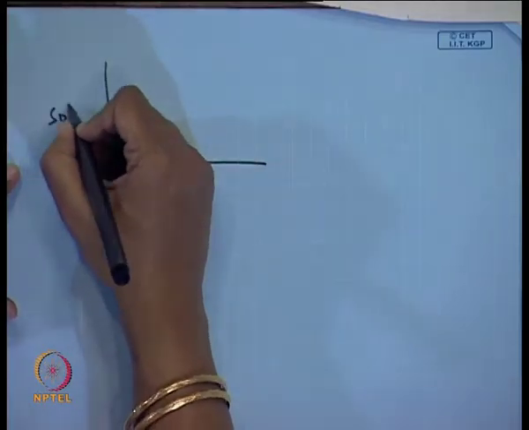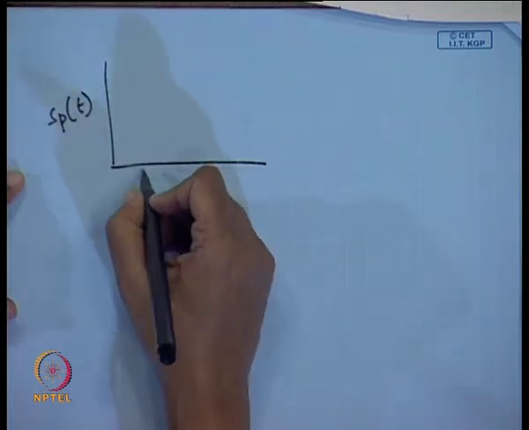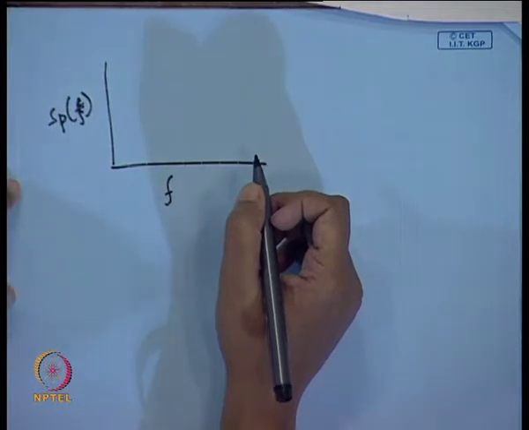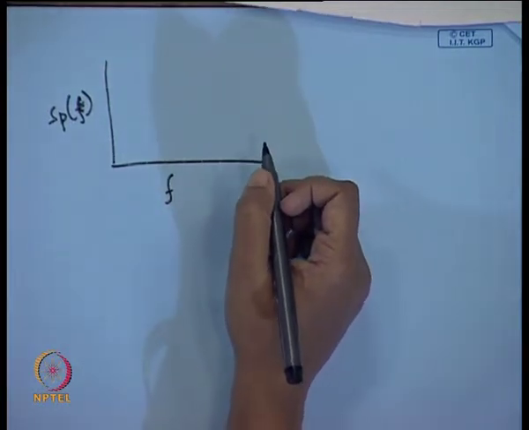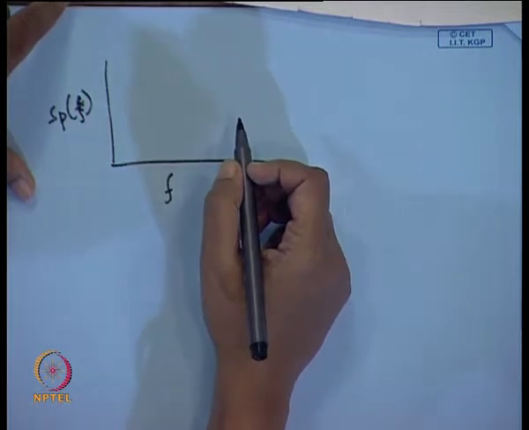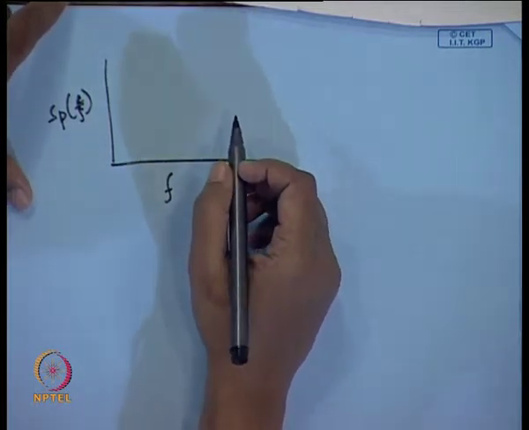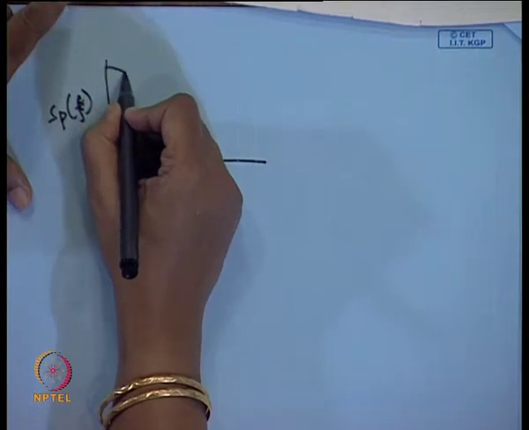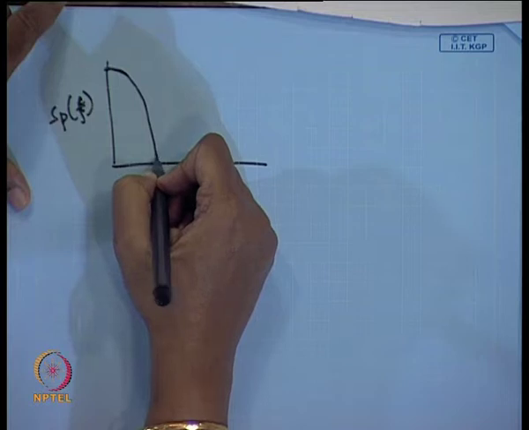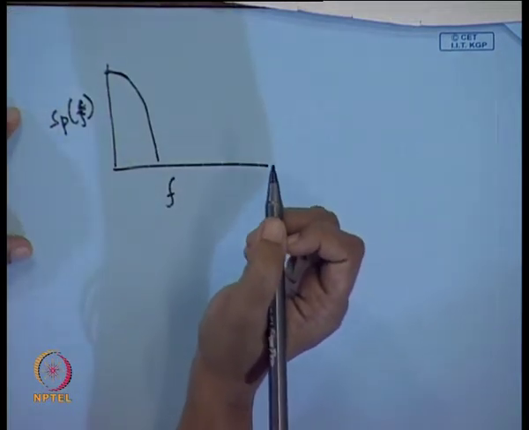This is the PSDF analysis as a function of frequency. Now, when we have a stratified flow distribution or a separated flow distribution, usually we have a peak at 0 frequency and then we have something of this sort.